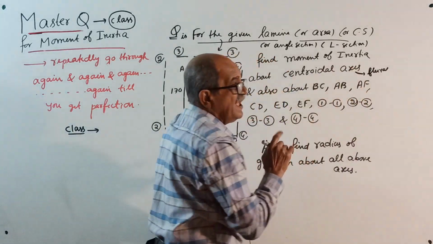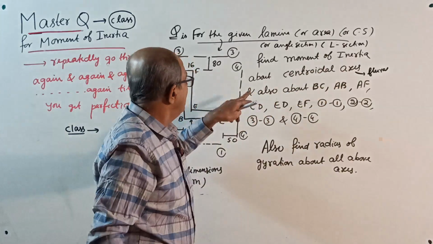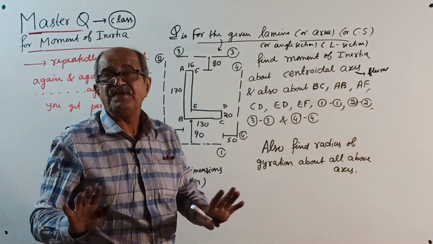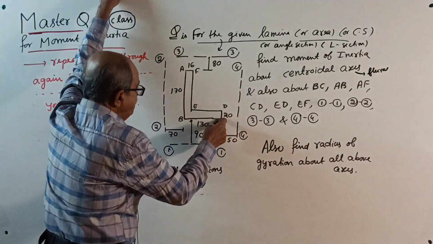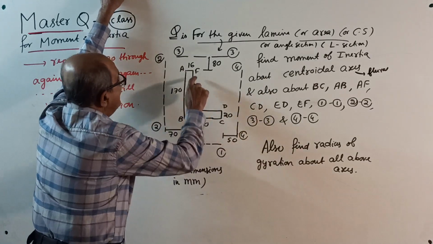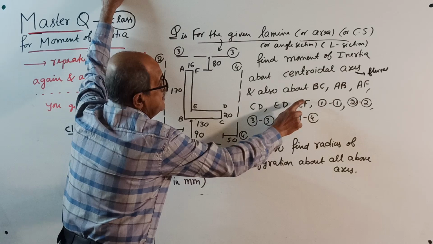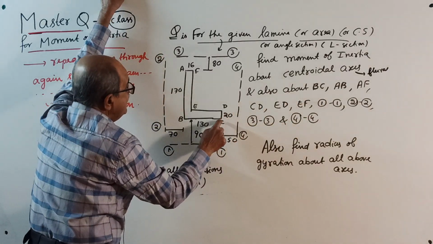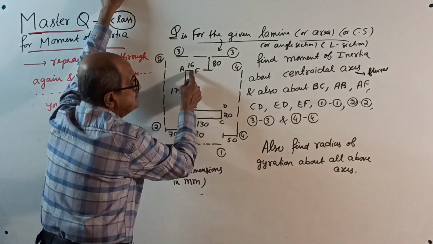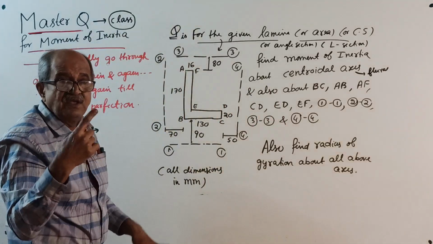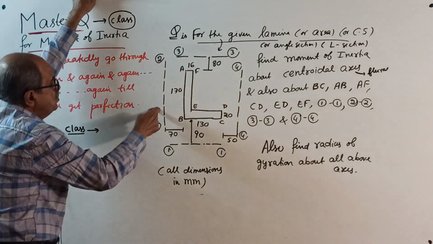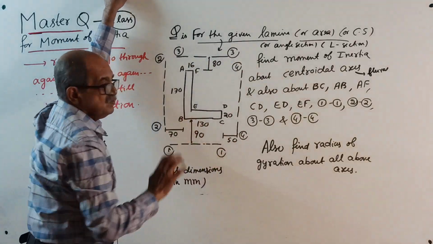Plural, axes, centroidal axes. First you find about the centroidal axes, and then about BC, AB, AF, CD, ED, EF, and then also the outside axes here, 1-1, 2-2, 3-3, and 4-4.